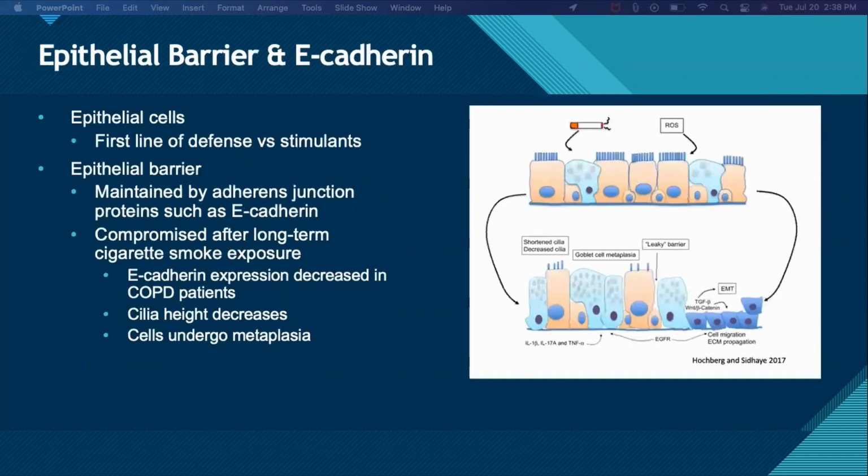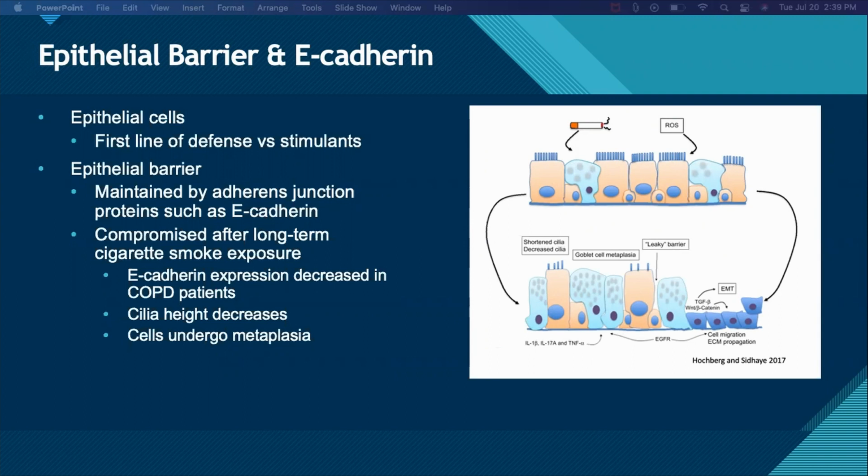To better understand COPD, we need to discuss how COPD occurs on a cellular level. Our epithelial cells are the first line of defense versus stimulants. These cells make up our epithelial barrier. The epithelial barrier is maintained by adherens junction proteins such as E-cadherin that keep the cells tightly packed together. After long-term cigarette smoke exposure, E-cadherin expression levels decrease and this barrier breaks down.